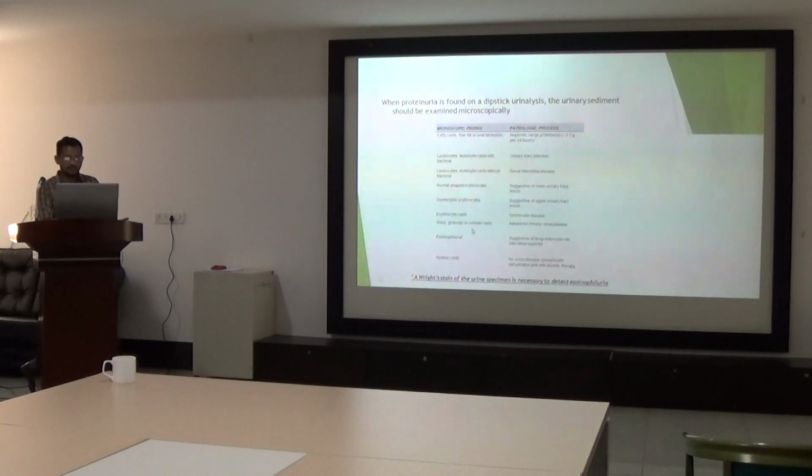If there are broad granular or cellular casts, it suggests advanced CKD. If there is eosinophiluria in the sediment, it suggests drug-induced AIN. And if there is a hyaline cast, it can be normal. It does not suggest renal disease.